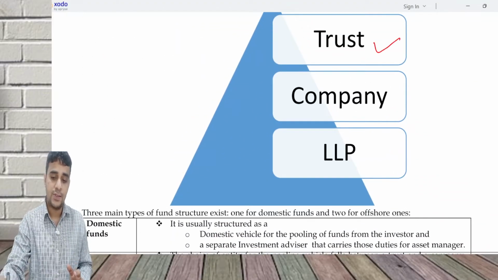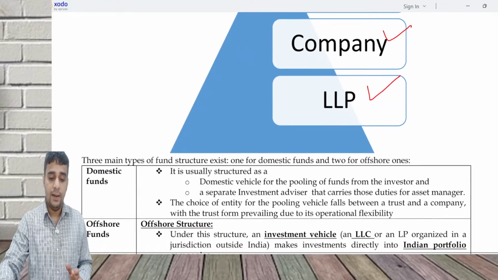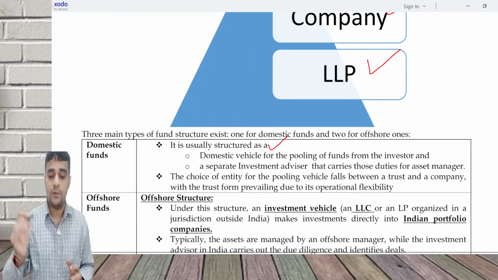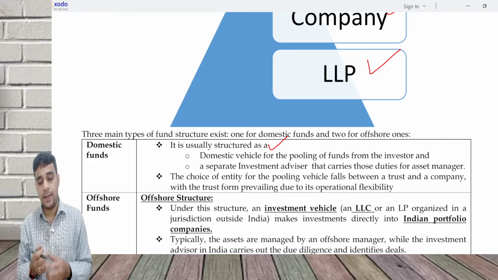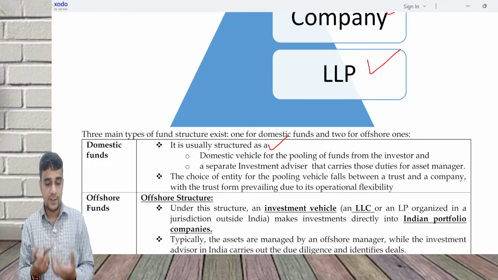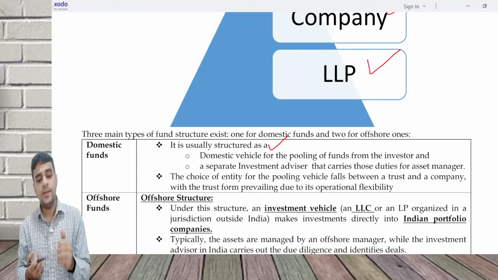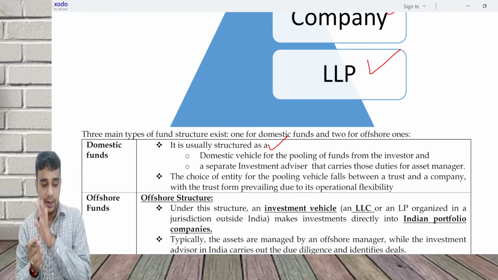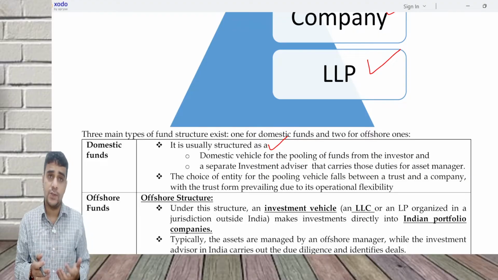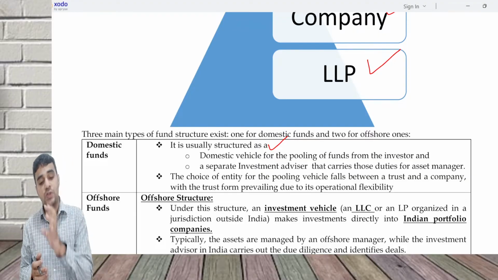So it could be a trust, it could be a company, it could be an LLP. It is usually structured as a domestic vehicle for the pooling of funds from the investor, and a separate investor advisor will carry those duties for asset management. In this case, what will happen is a domestic vehicle is used, that is, you're registered in India, investing in Indian companies. Offshore structure is where you are registered outside India.